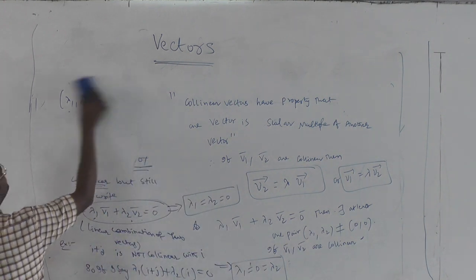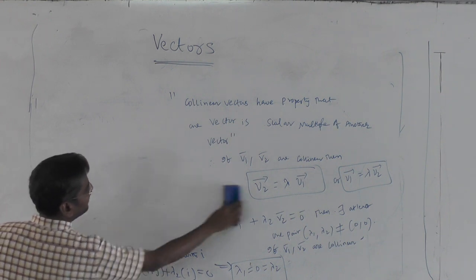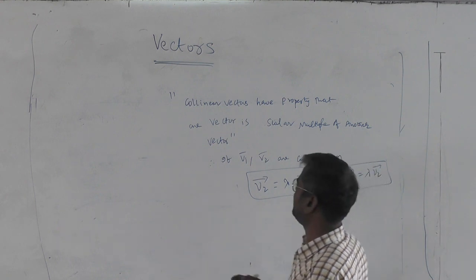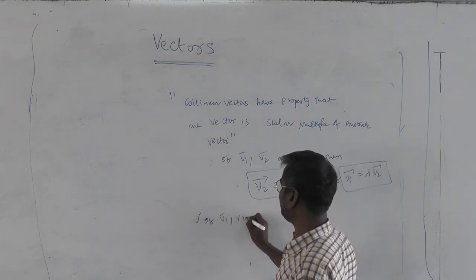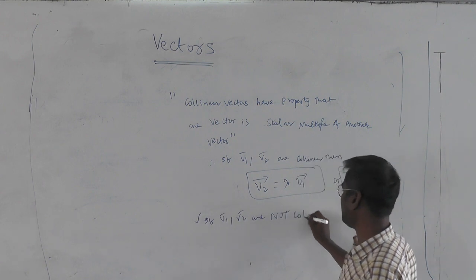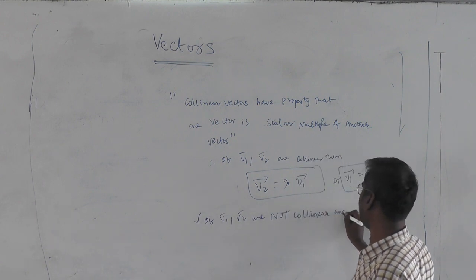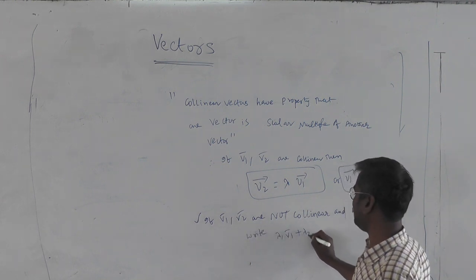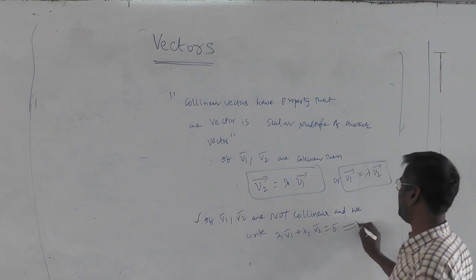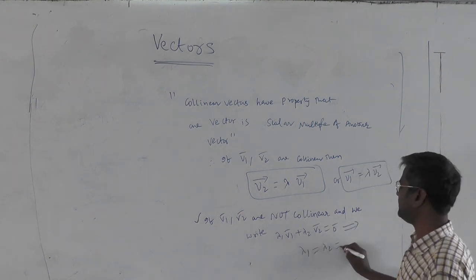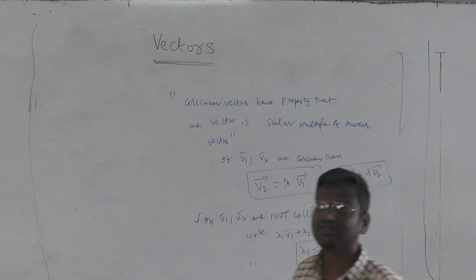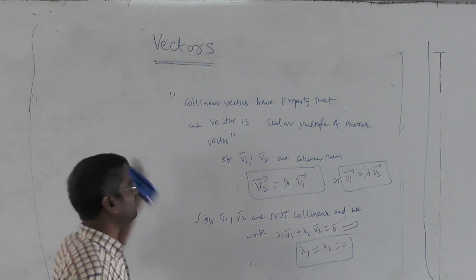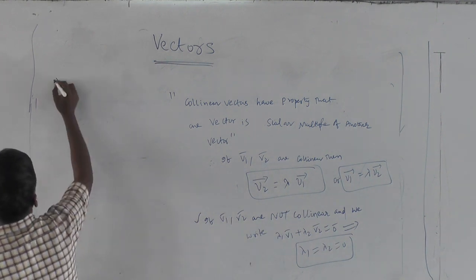So the only working rule is that if they are collinear, you can write one vector as lambda into another vector. If V1, V2 are not collinear and still we write that lambda 1 V1 bar plus lambda 2 V2 bar is 0 bar, it implies the only possibility is that lambda 1 equal to lambda 2 equal to 0. Otherwise, it will force a collinearity argument. Now, based on this, let us work out our JEE Main problem.